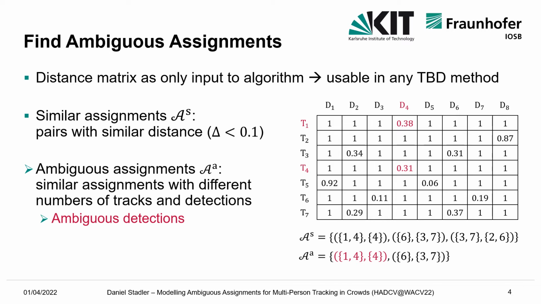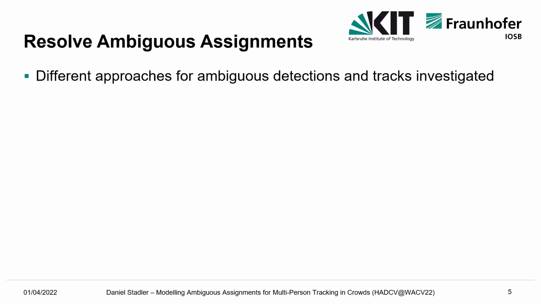Then, we differentiate between ambiguous detections, where the number of detections is less than the number of tracks, and ambiguous tracks, where more detections than tracks are involved. For example, the detection 4 is termed ambiguous as it is not clear if it should be assigned to track 1 or track 4. To resolve the ambiguous situations, we investigate different approaches for ambiguous detections and tracks.